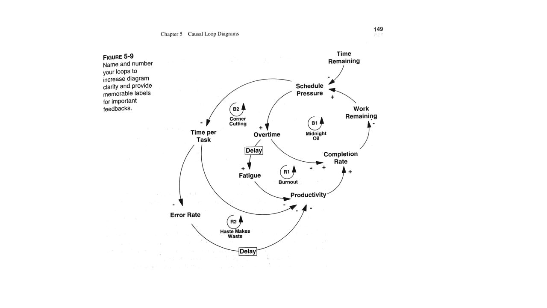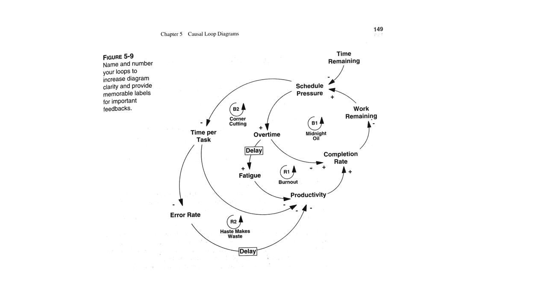And there's an external parameter here called time remaining. He calls that the midnight oil loop. So this brings in one final element of these loops. When you start to make these bigger diagrams, it's very useful to give your loops a name. So he's called this one the midnight oil because you're doing more overtime in order to have a balancing loop. And by adding a number here, he indicates there's likely to be more than one balancing loop in the system.